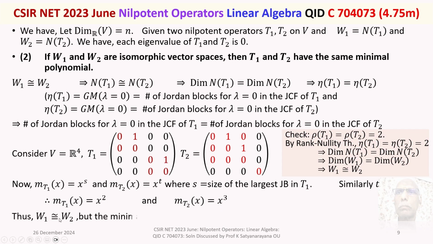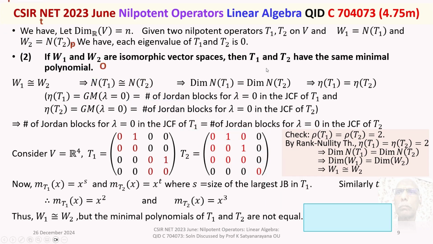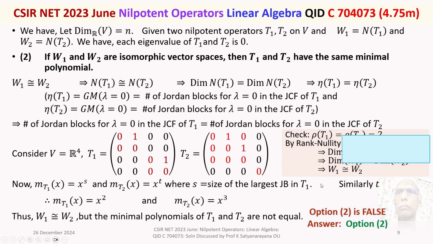Thus, W1 is isomorphic to W2, but the minimal polynomials of T1 and T2 are not equal. Therefore, the statement given in option 2 is false. And we have to find that statement which is false. Therefore, option 2 is false, and our answer to this question is option 2.